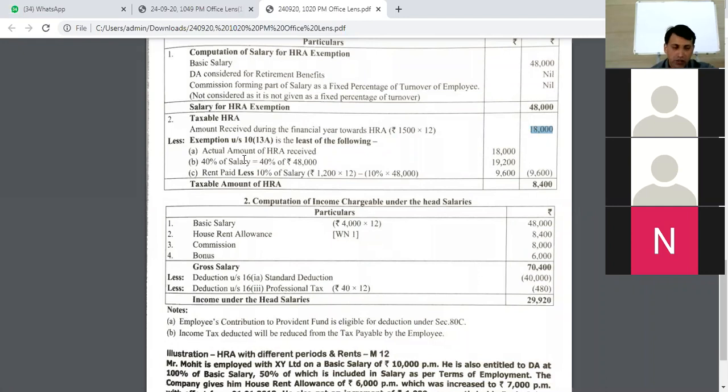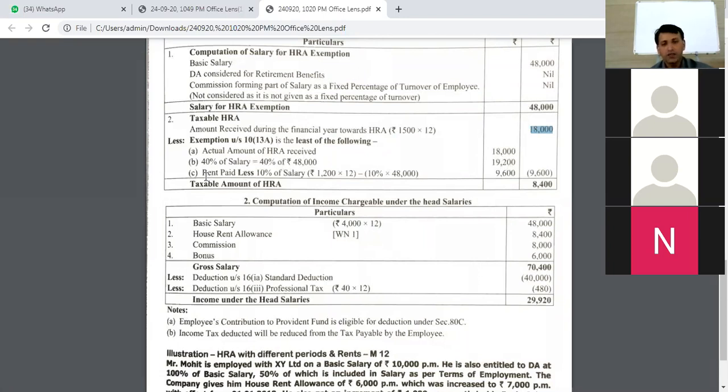Now, Coimbatore is not a metro city, it is a normal city, so we have to consider only 40%. So 40% into 48,000 works out to around 19,200 rupees.